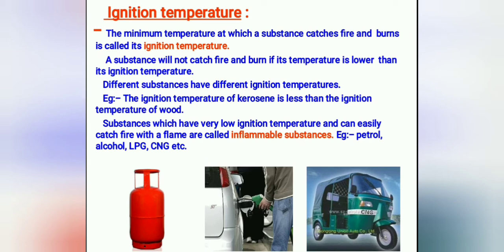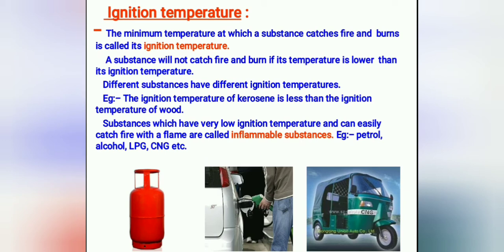For example, please understand this. A matchbox. We take a matchstick out of the matchbox and rub it along the side of the matchbox. There is an area given to strike the matchstick to produce fire. Why do we strike it?